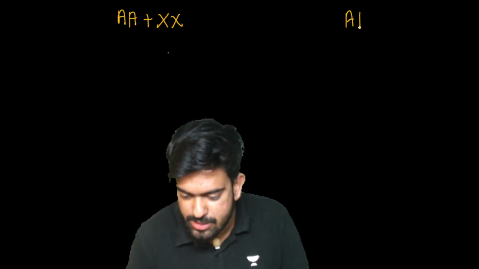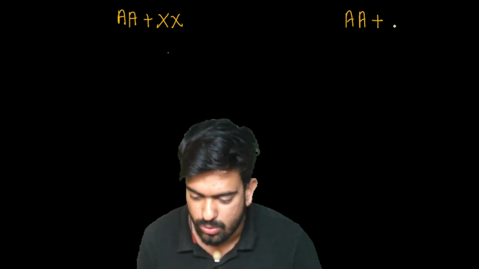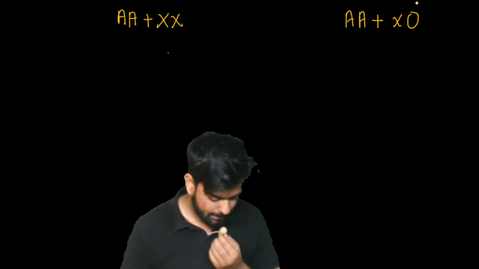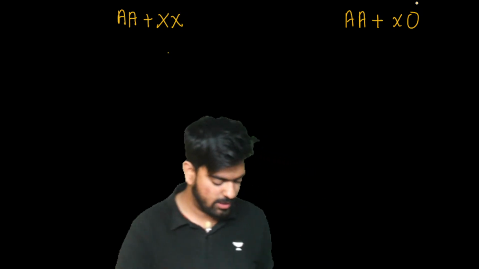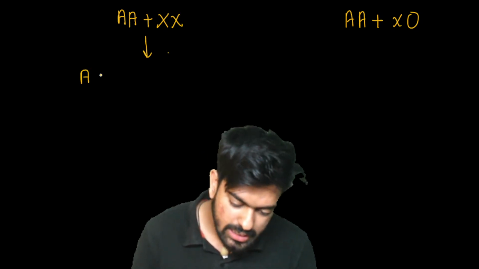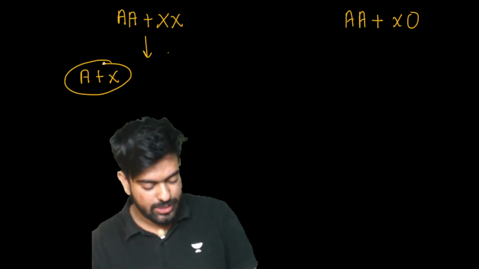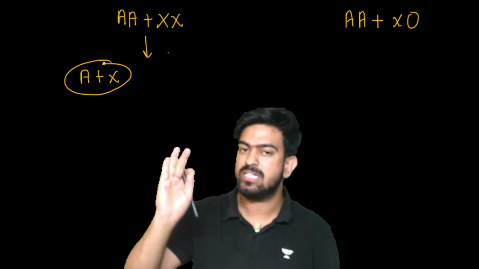See, let's do a cross between this. Okay, let's do a cross. So let's suppose we have autosomes. I am writing AA as autosomes plus XX, and I am writing again AA represents the autosomes plus XO. Okay. Now make the gametes, everyone. Gametes banao. So gametes will be like this. Sir, here the gametes will be A plus X only. Yes or no? Will there be any other kinds of gamete? No, sir. Only and only A plus X will be here.